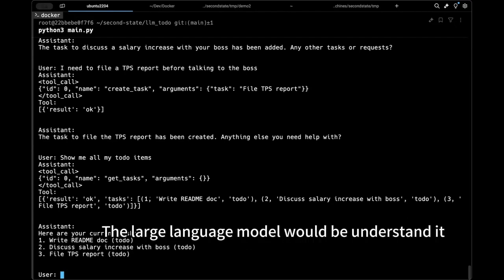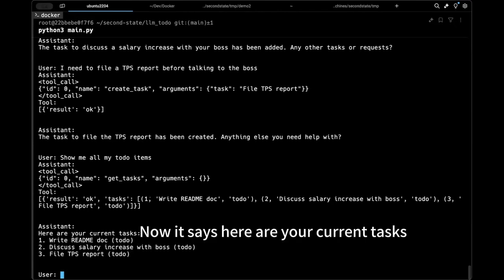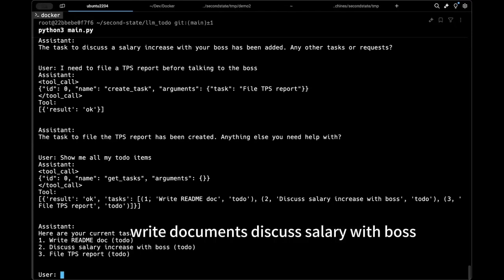The large language model understands it and is then able to formulate an answer, because it sees the result from the tool call. Now it says, here are your current tasks. So there are three: write documents, discuss salary with boss, file TPS reports.